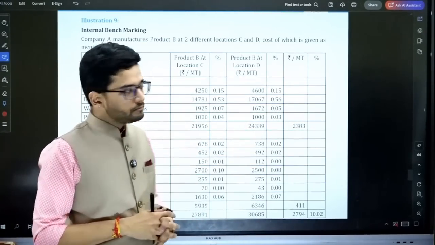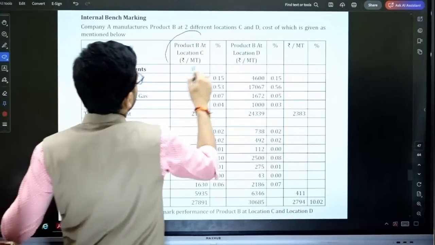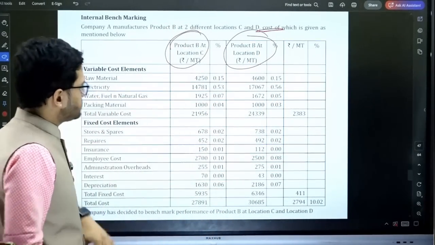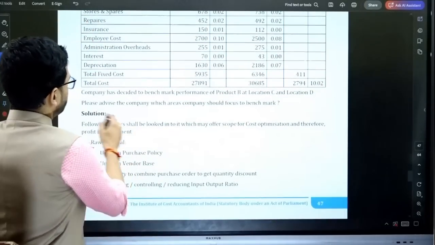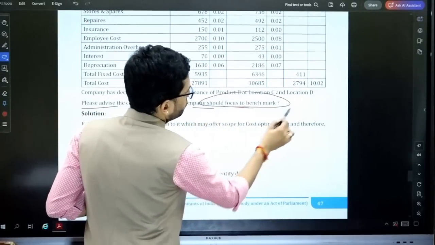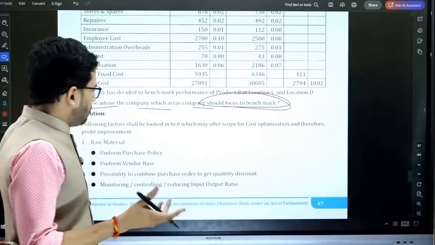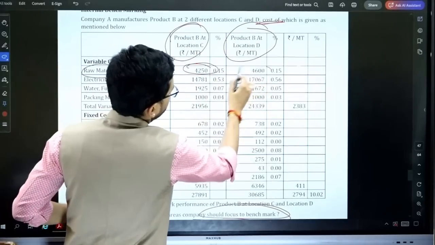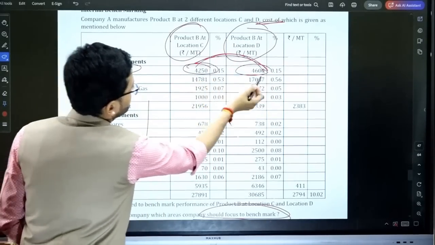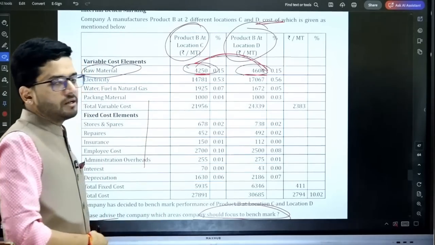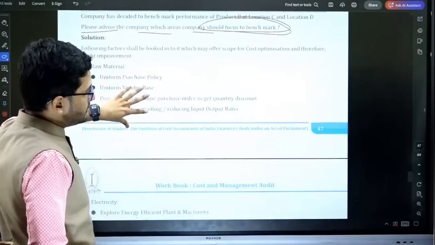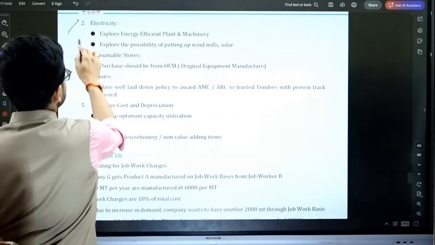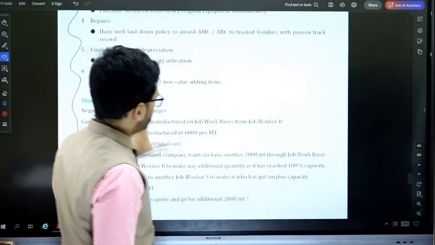Then you compare your results and find out the output. In this particular question, product A and product B costs are given to you with a comparison in terms of percentages, and you have to advise the company which areas it should focus on in case of benchmarking. Obviously raw material is to be compared, what consumption of raw material is happening, why the price is increasing. All these are benchmarking areas that we need to see, and this is how the pure theoretical answer is required to be written.